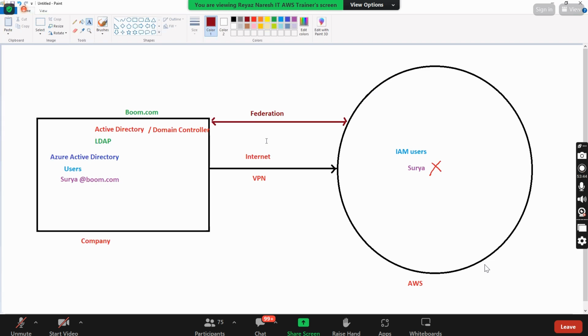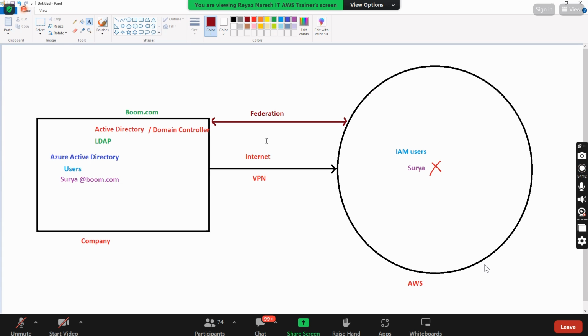So your company and AWS, they need to do a handshake, no? Otherwise, how does AWS know surya@boom.com? First of all, they need to do the federation. To do that, this is not your responsibility. It is your company's responsibility that you need to do the federation. If you have that access also, that is good.